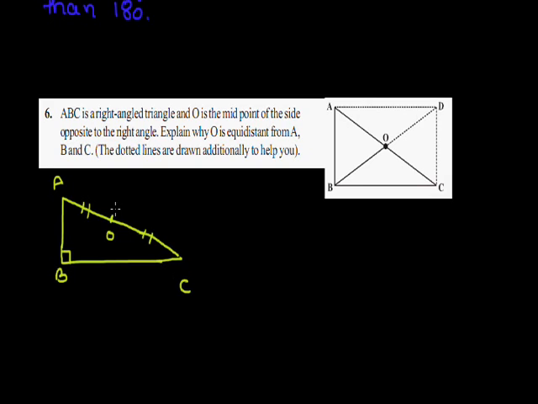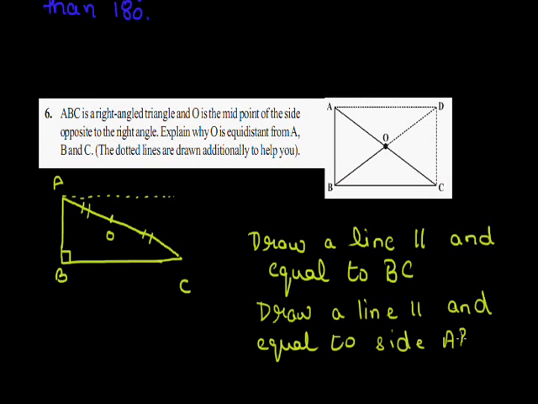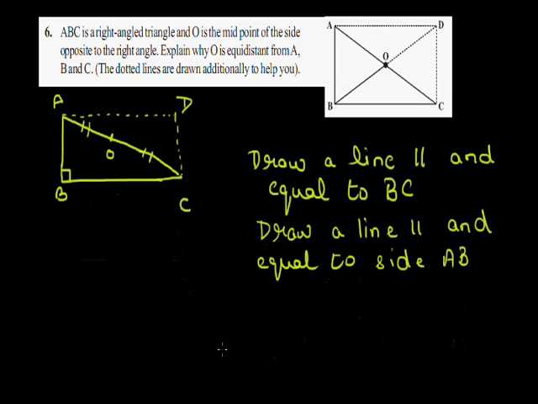Now what I can do is I can draw a line parallel and equal to BC. So I can say this is a line which is parallel and equal to BC. Now again I can say draw a line which is parallel and equal to side AB. Let they are cutting at point D. Now I can say that ABCD will be a rectangle.